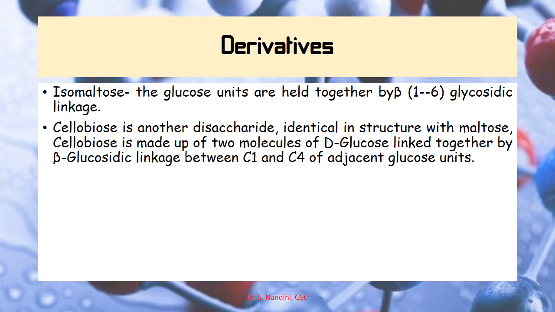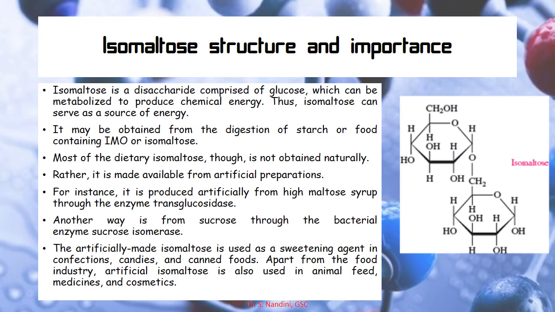Here they are made up of two molecules of D-glucose that are linked together by a beta-glucosidic linkage between C1 and C4 of the adjacent glucose molecules. So the first one I will be starting with is isomaltose, its structure and importance.